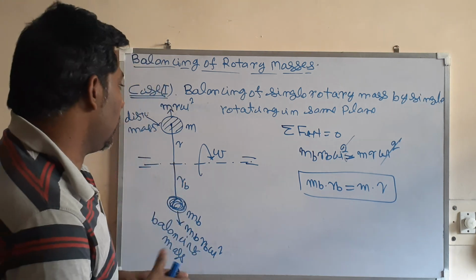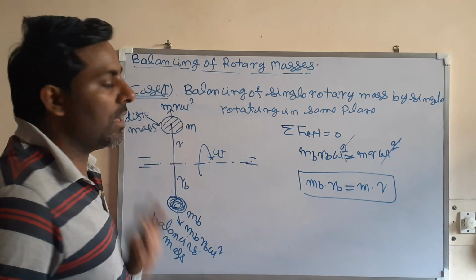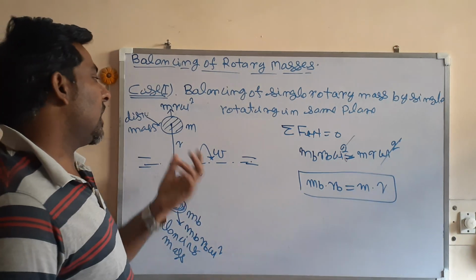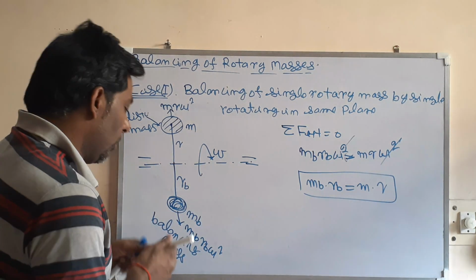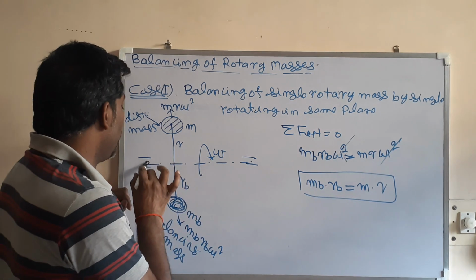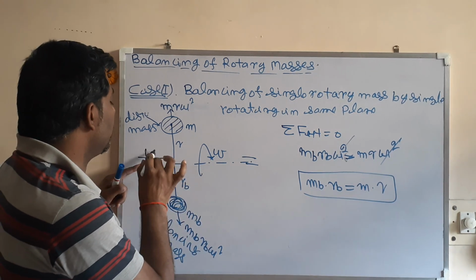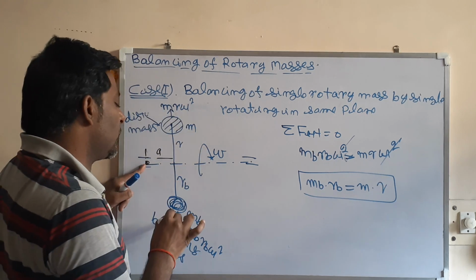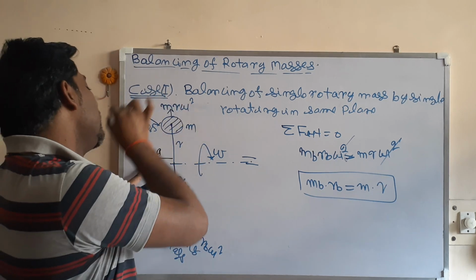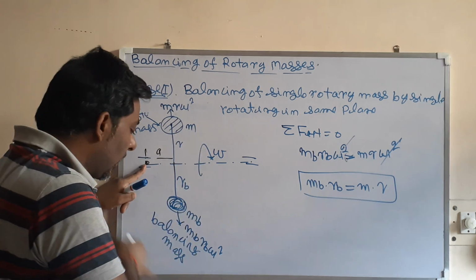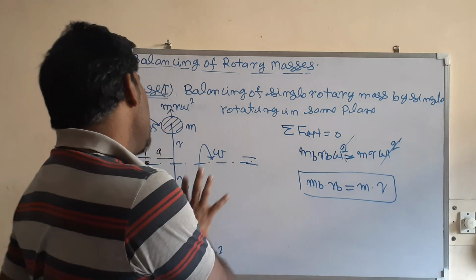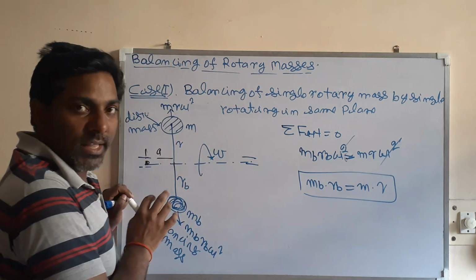Then we can tell that this system is statically balanced. Let us see if there is a chance of dynamic unbalance. If you take the moment about any point, the moment of this force and this force will be equal. One is in counterclockwise direction, the other in clockwise direction, so that will get cancelled out. Means there is no unbalanced couple on the system.